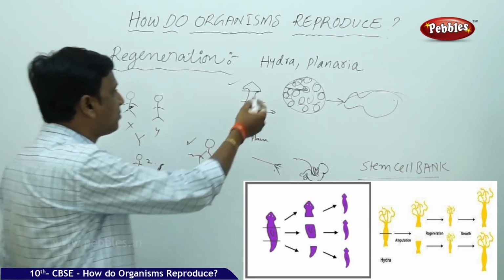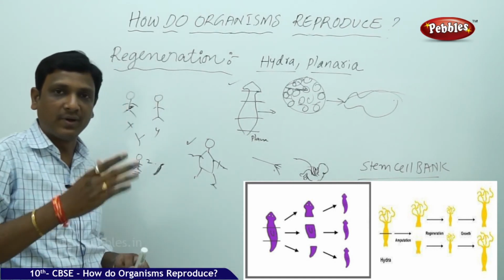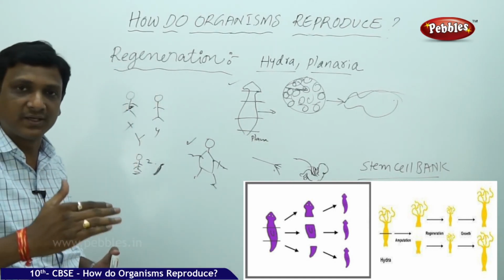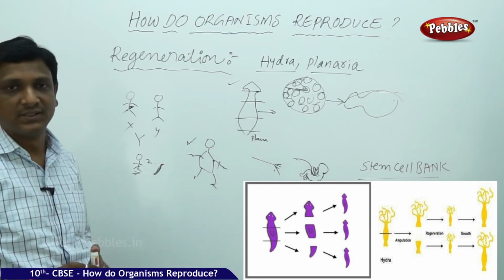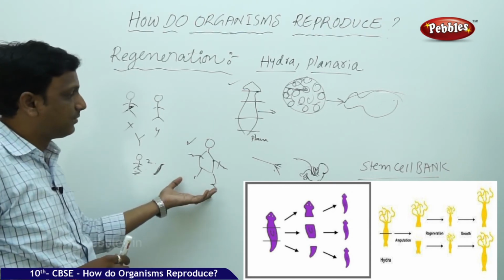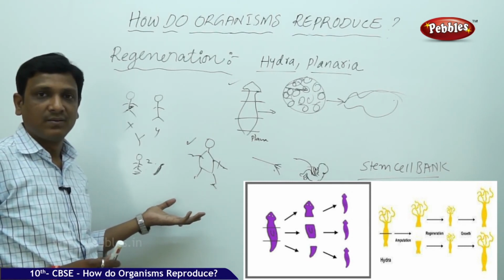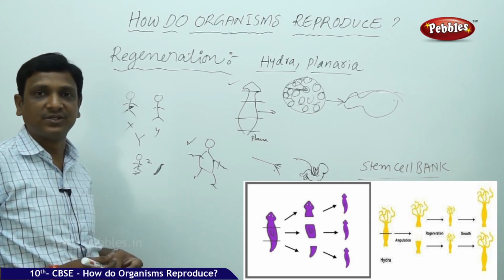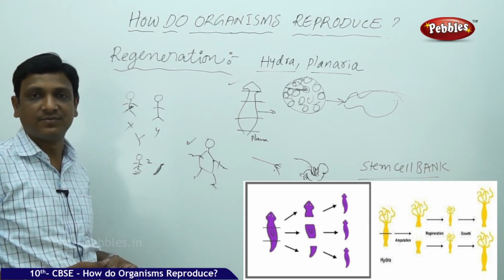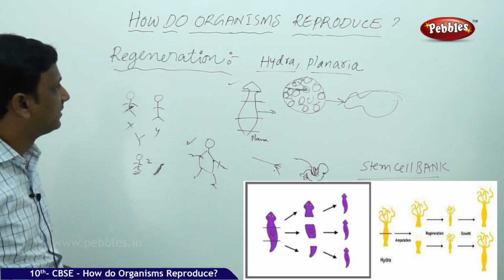So, in regeneration, we can understand this concept with Hydra and Planaria. If these organisms are cut into different parts, each part can differentiate into a complete organism. In humans, it is not directly possible, but with stem cells, it is possible. By preserving our stem cells, we can get our body parts in future, artificially developed in the labs using our stem cells. So that is the case in regeneration.